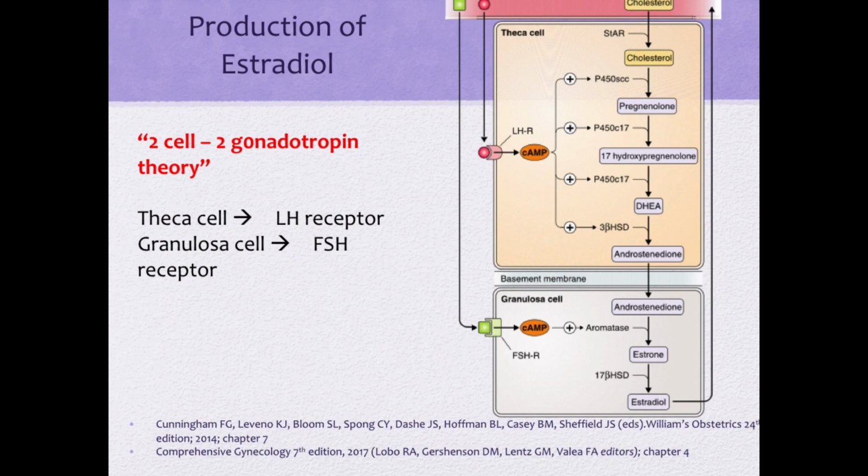So the conversion of cholesterol to androstenedione is influenced by LH, and this occurs in the theca cell. Now, the androstenedione diffuses through the basement membrane to enter the granulosa cell, and this androstenedione will be converted to estradiol under the influence of FSH. This is the reason why this process is also called the two-cell, two-gonadotropin theory. Two cells because that represents the theca cell and the granulosa cell, and the two gonadotropins involved are LH and FSH.